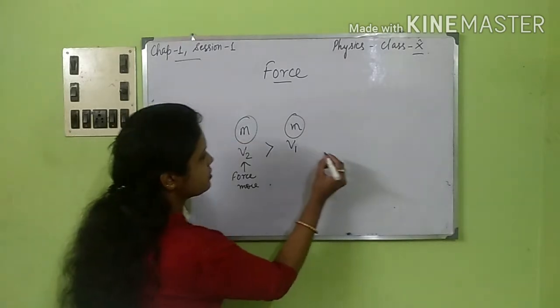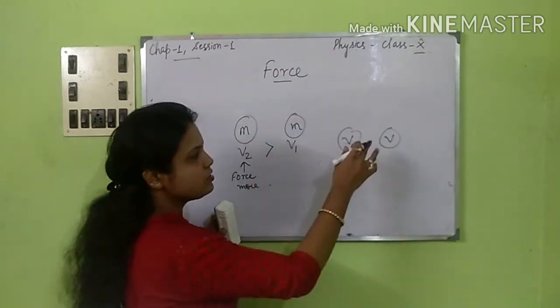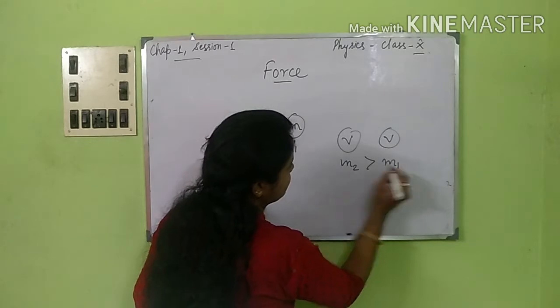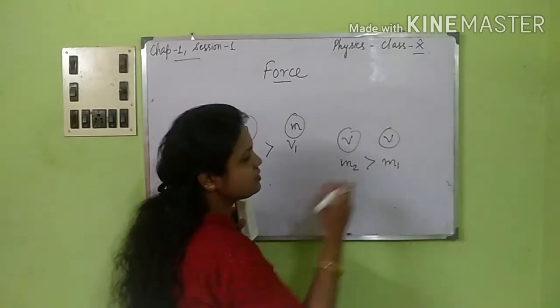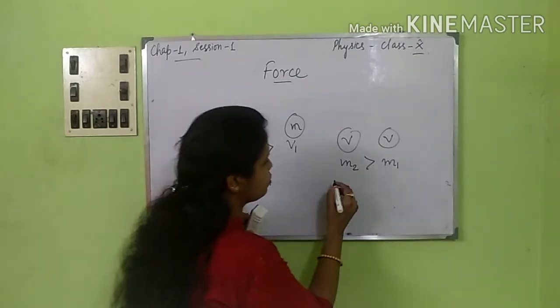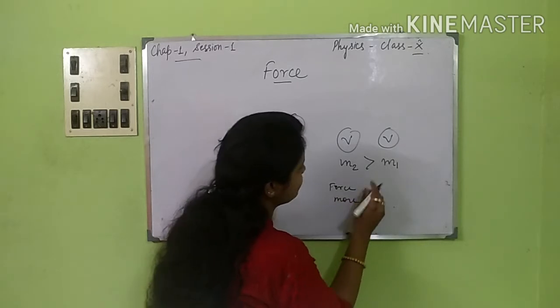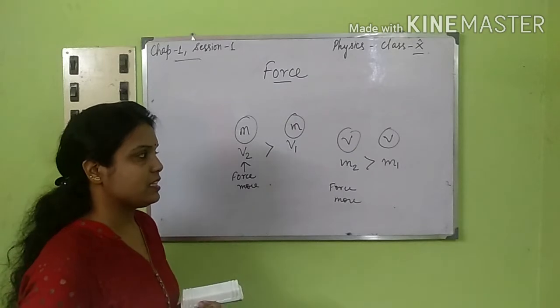Again, suppose the velocities are the same, but the mass here is greater than the other one. The first body has greater mass than the second body. In that case also, we need more force here than for the second body. So this is it.